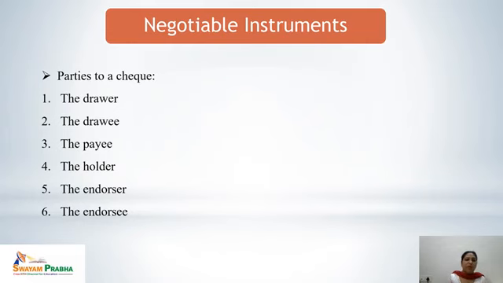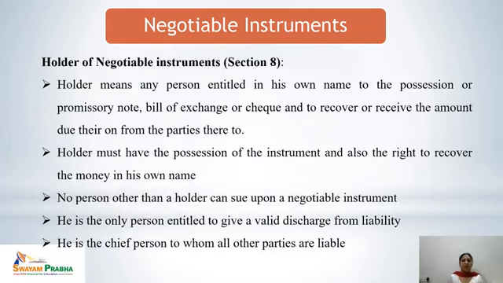So by now we have read about the parties involved in a negotiable instrument. Next is the holder of a negotiable instrument. Section 8 defines it. We have also read the meaning of holder in previous slides, but here there is a detailed discussion on the meaning of holder of the negotiable instrument, which is covered by section 8 of the Negotiable Instruments Act 1881.